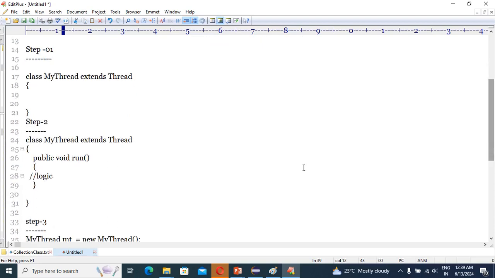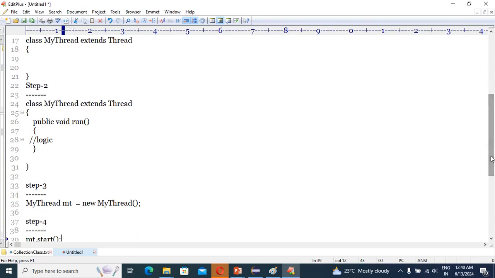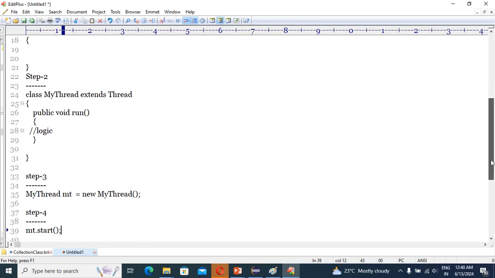Override the run method to write the logic of the thread. Third step: instantiate the thread. And fourth step: start the thread using the start method, right?